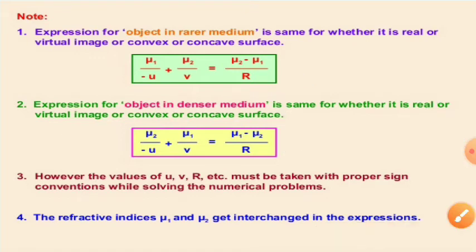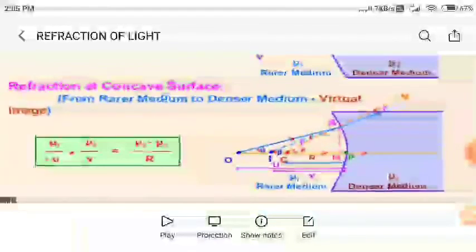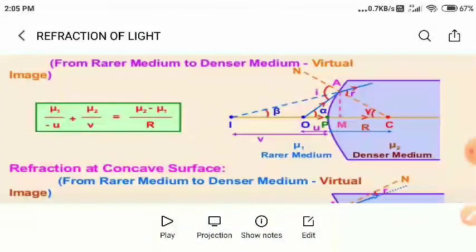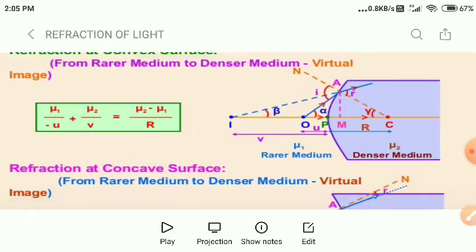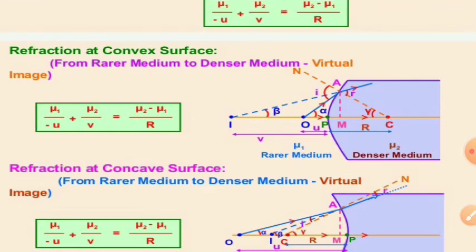Now, in your examination, it is not necessary that they will ask you to derive the expression using a convex surface when the image formed is virtual, or a concave surface when the image formed is virtual. The case may not be specified.